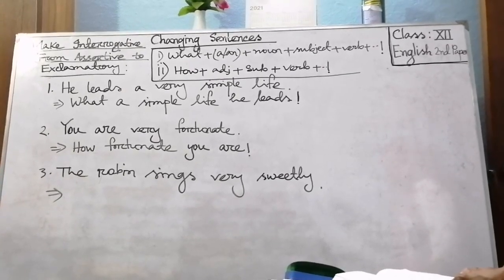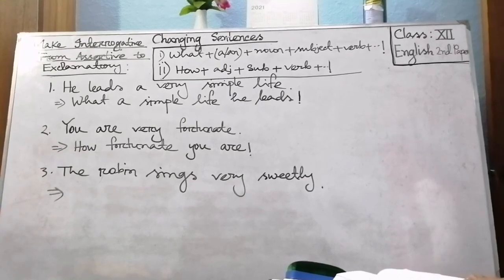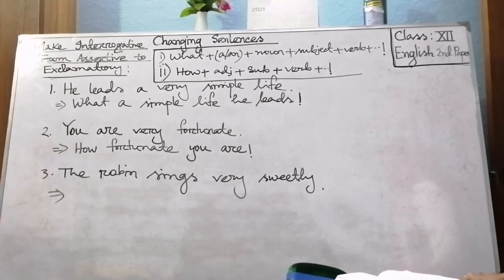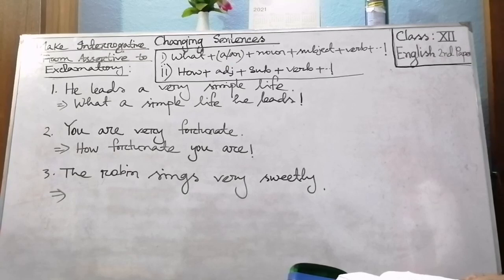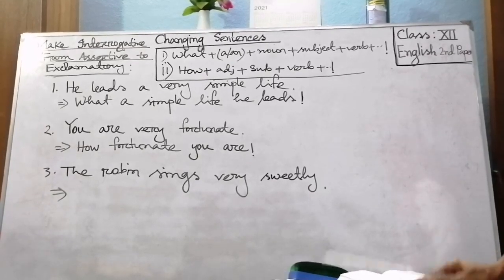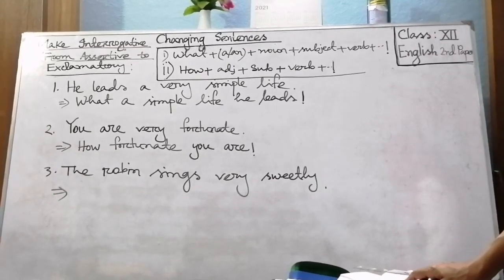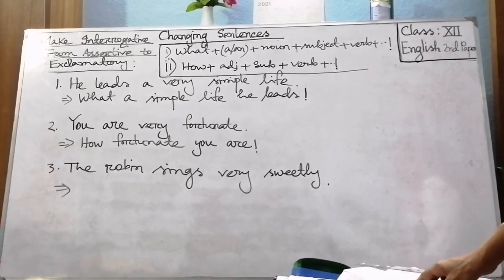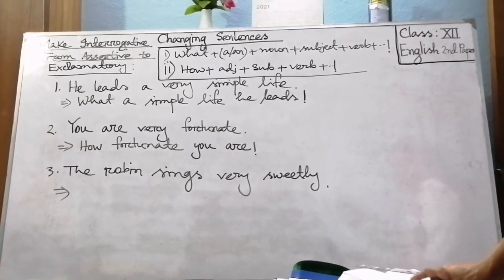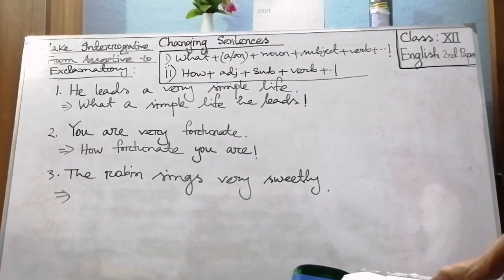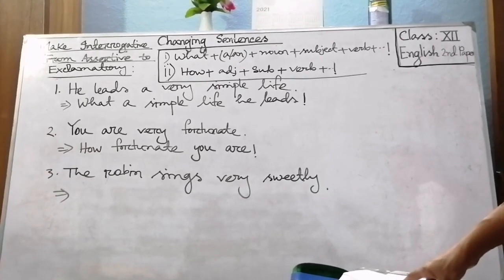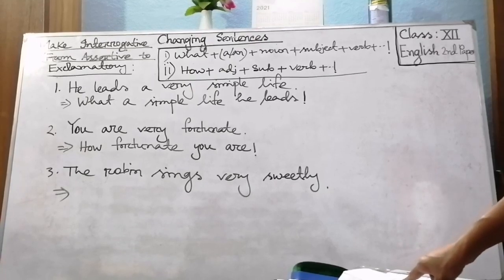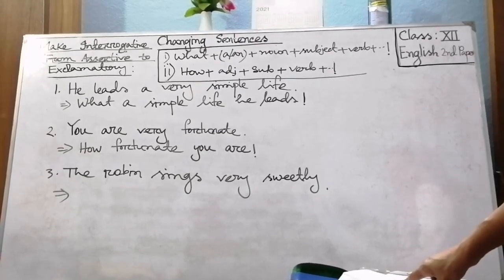To make a sentence exclamatory we will be alert to find out if the word is a noun or adjective or adverb. If we find a noun, then we will use what at the very beginning of the sentence.